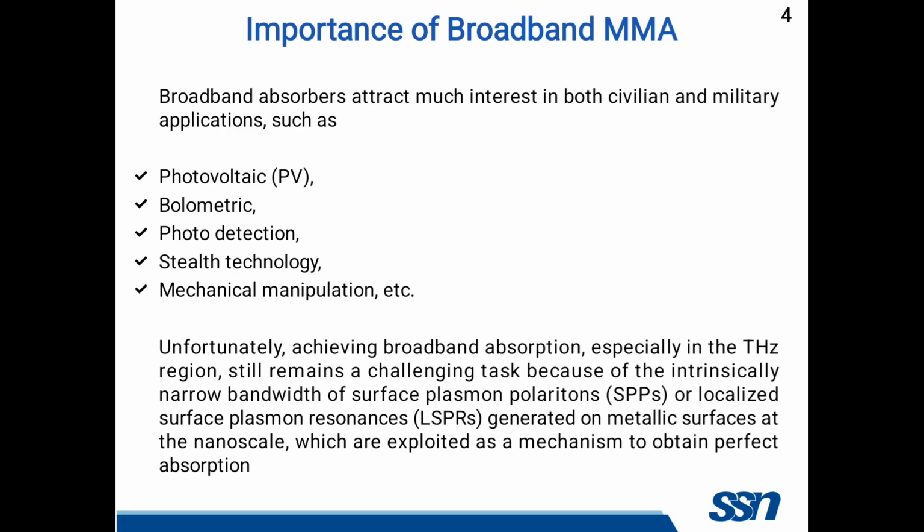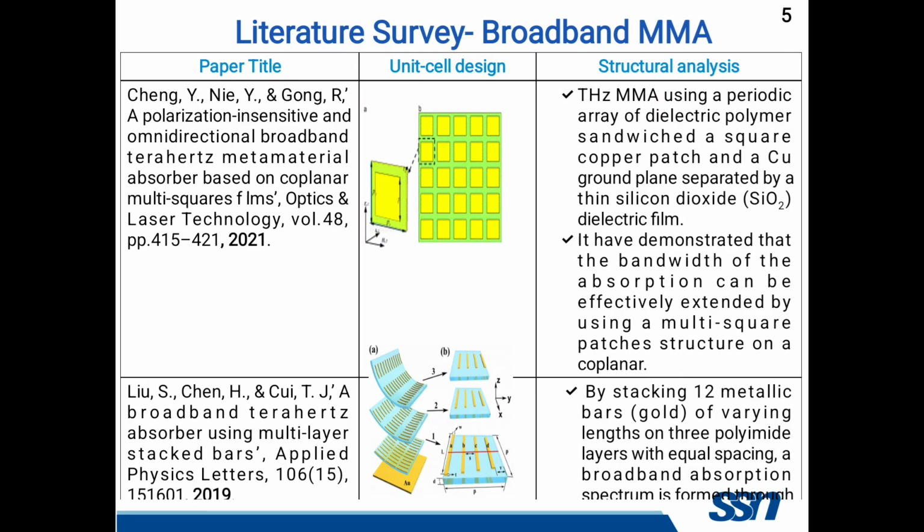Next, why broadband metamaterial absorber? What is the importance of broadband? The broadband metamaterial absorber is used in civilian and military applications like photovoltaic cells, bolometric applications, photo detection, stealth technology and mechanical manipulation. Also, achieving broadband absorption especially in the terahertz region still remains a challenging task because of the intrinsically narrow bandwidth of surface plasmon polaritons or localized surface plasmon resonances.